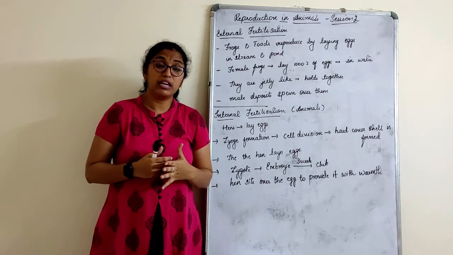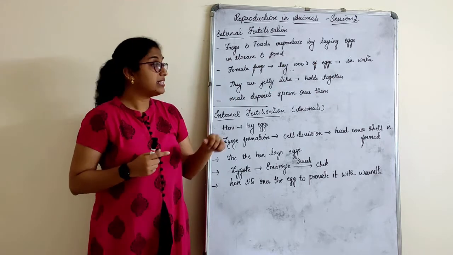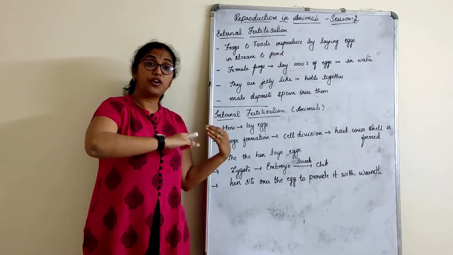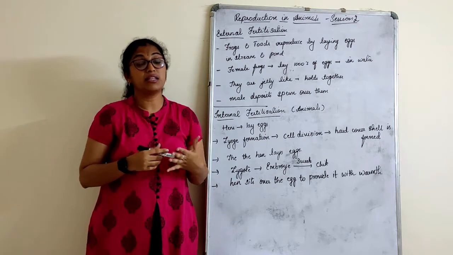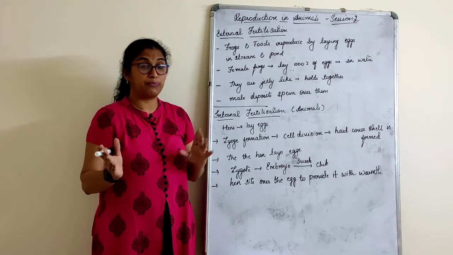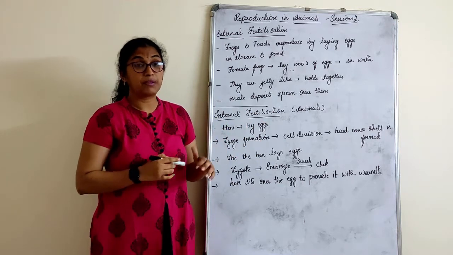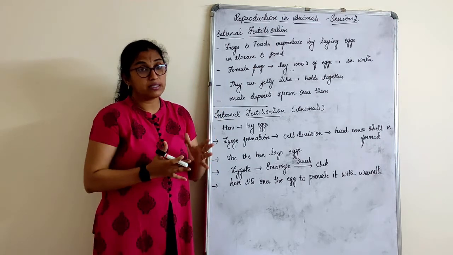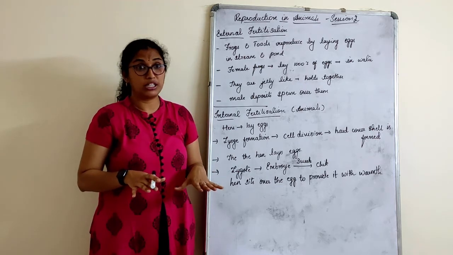Now what does the male do? The male frog will deposit the sperms over these eggs. That means there are thousands of eggs together in a jelly-like structure, and the male frog will deposit the sperms on the eggs. That is called external fertilization, which happens outside the body. Females will lay eggs and the male frog will deposit the sperms over them. Now, how many sperms will enter the egg and fuse further? Survival chances are very low, because it's in the water body, children. That is why.